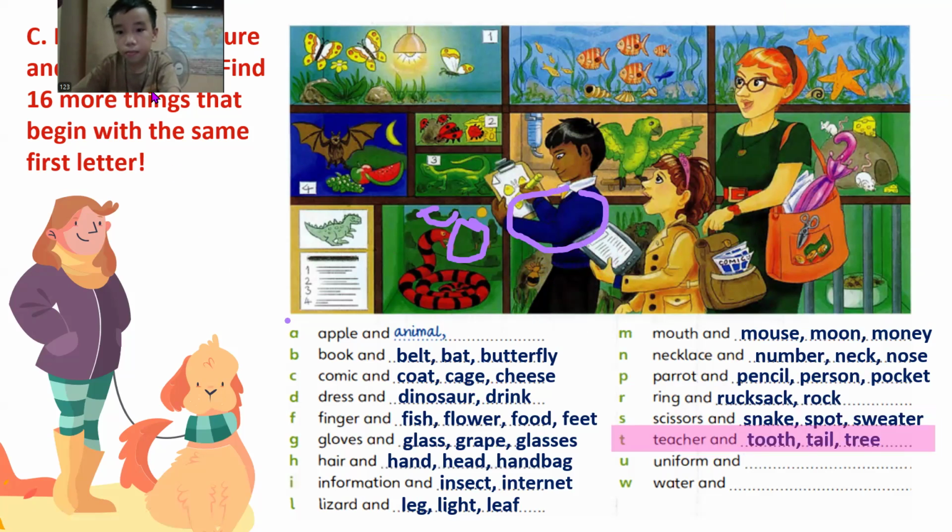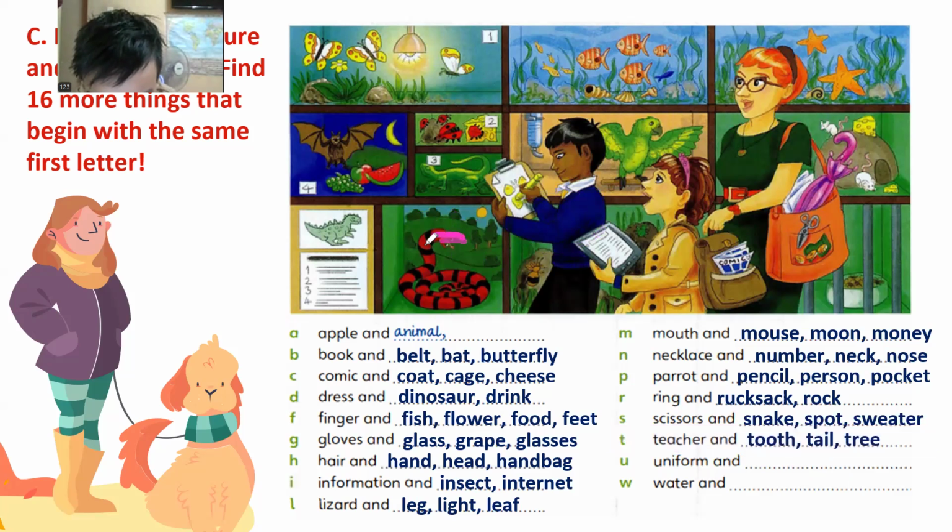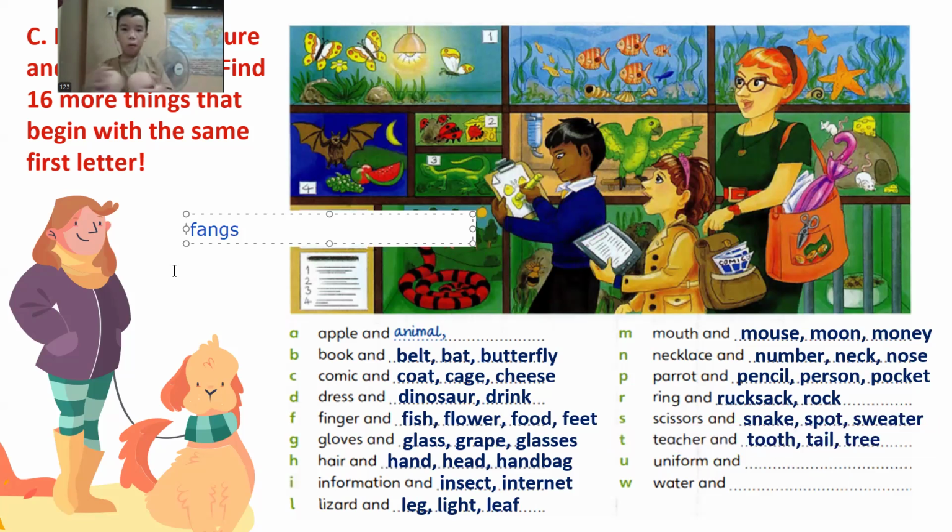Okay, great. Oh, tooth, tail, and tree. So who has got a tail? Yeah, the fish has got a tail. But where is tooth? When we say tooth, that's one tooth. Teeth. Let's look at the snake. I think the snake has some tooth like this one. Actually, this is not what we call tooth, but that is the teeth of the snake. But in science, we call it fangs. The snake's teeth are what we call fangs, but that is considered tooth in this picture.